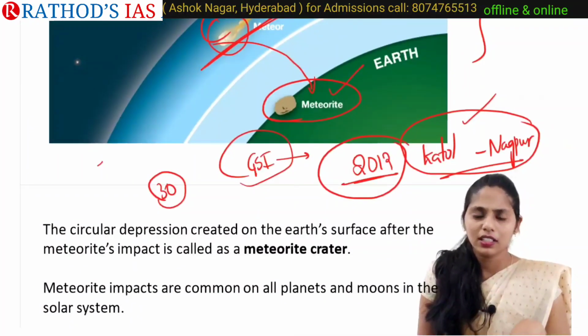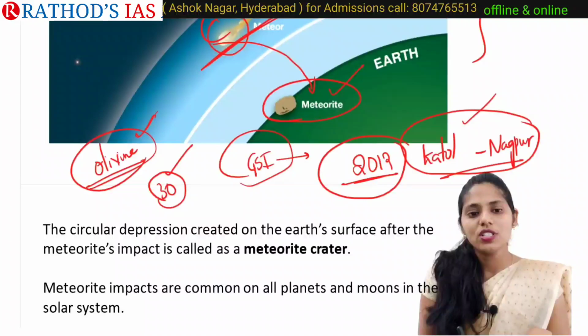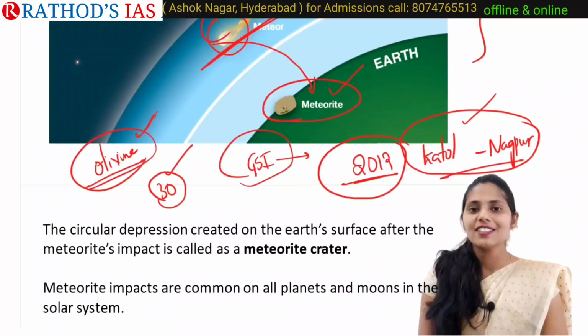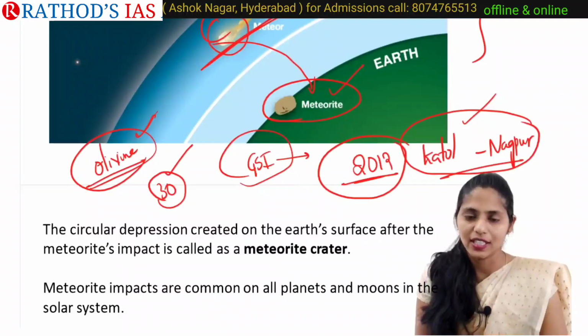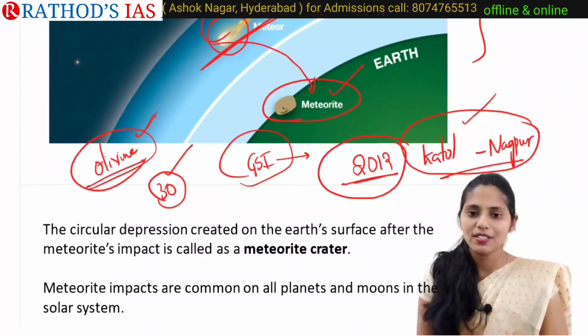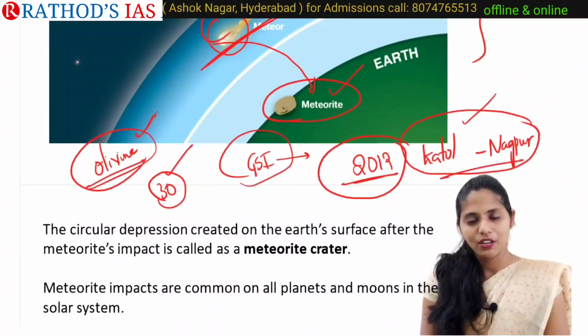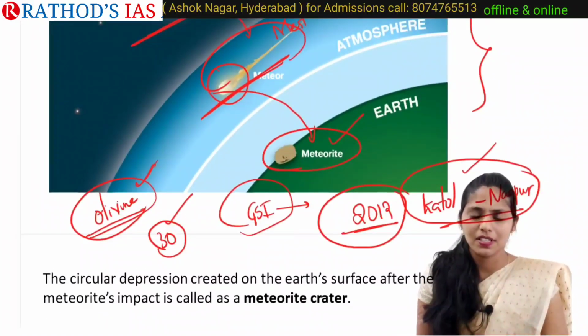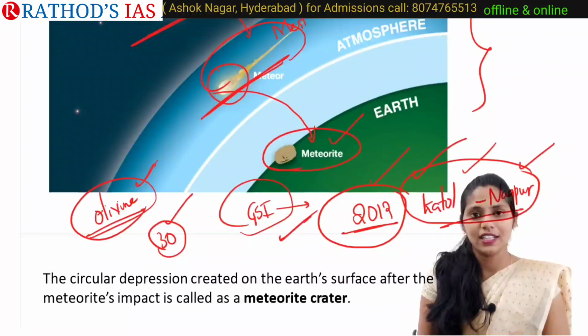And recently there is news that these meteorites are mainly composed of olivine. If we study these meteorites, we can understand some origins, how planets and celestial bodies formed. These are important sources that we can study to understand how this Earth and celestial bodies formed. So this is some recent current affairs. The place is Ketol in Nagpur. That happened in 2012, but the data was recently released, in October 2021.